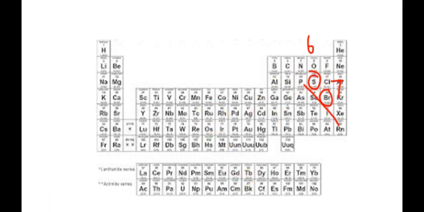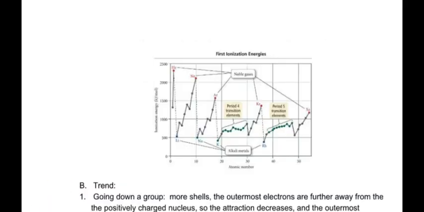What should we do here? I'm going to look at something real quick. Okay, I want to look at the first ionization energy. So sulfur would be, I believe, right here, and bromine, I believe, is right here. So if I look at just that alone, which one is easier to remove? It looks like it is sulfur instead of bromine. It takes about 1,000 kilojoules per mole to remove the electron from sulfur. It is about 1,200 to remove from bromine.